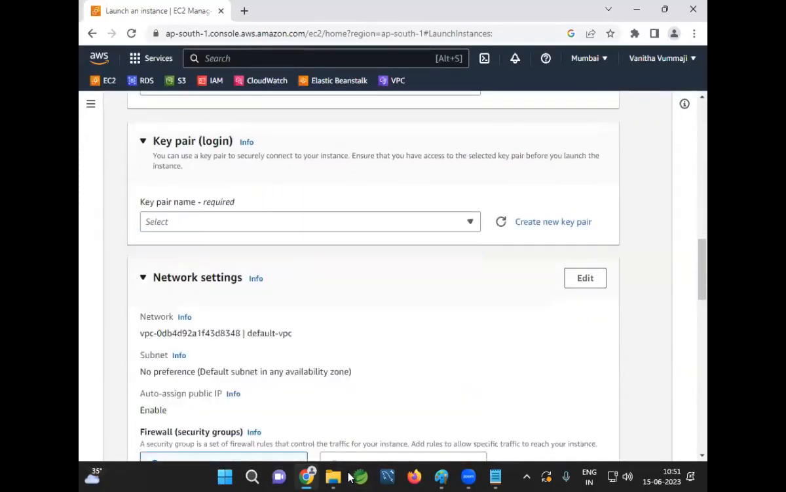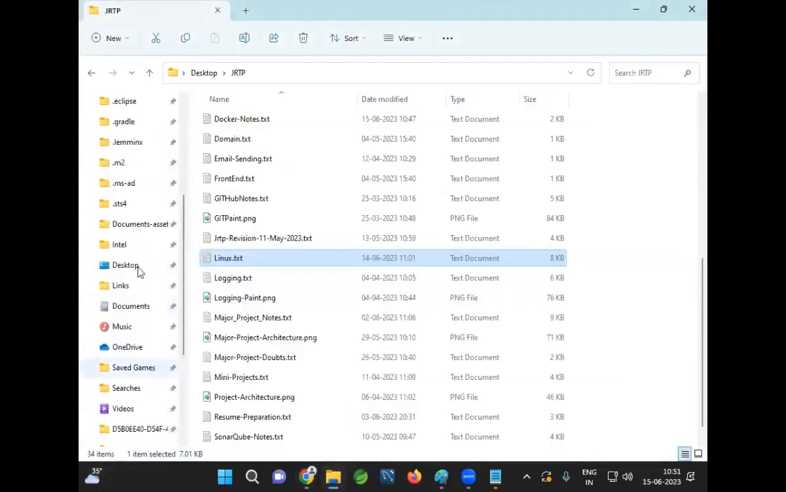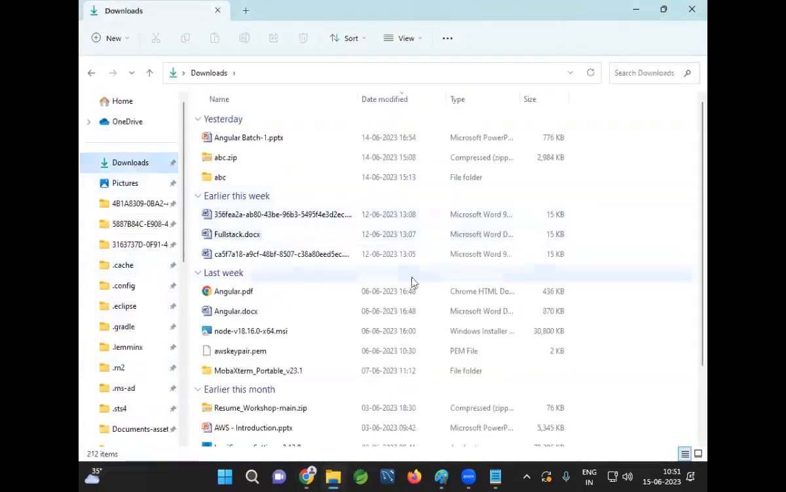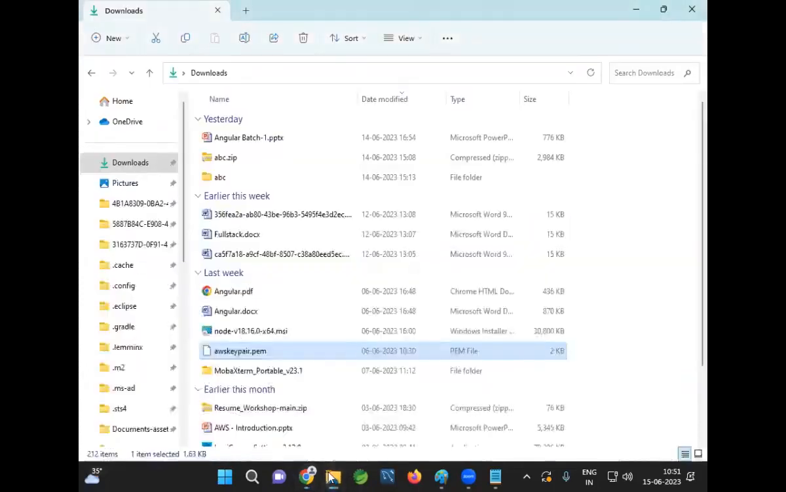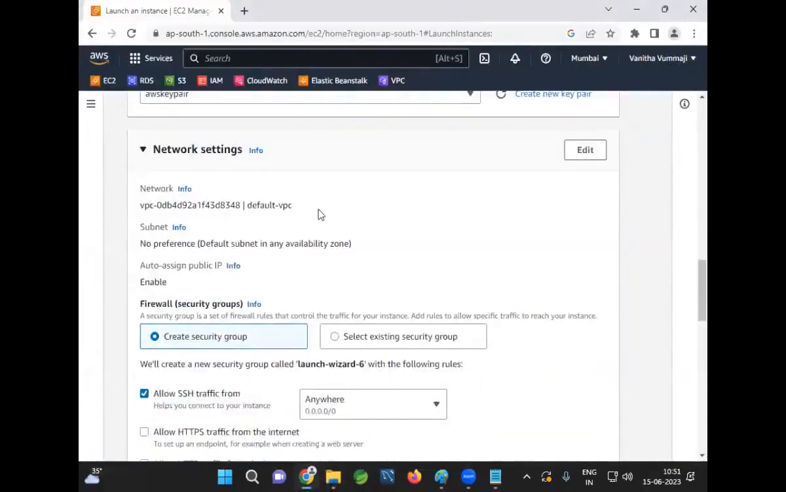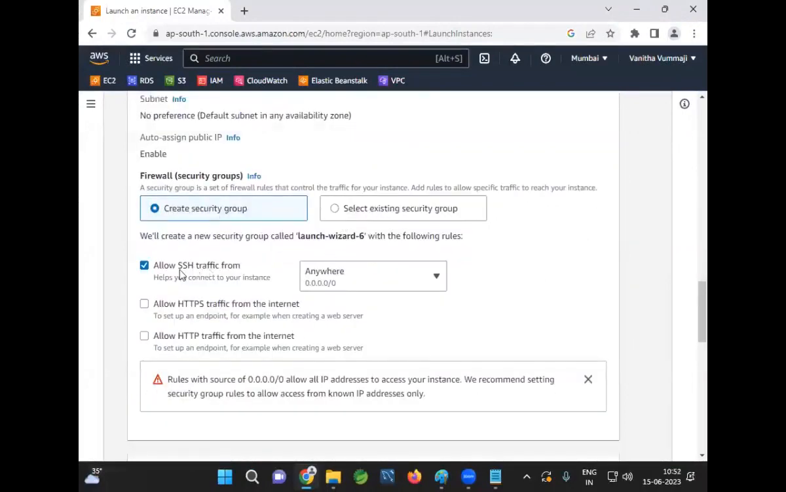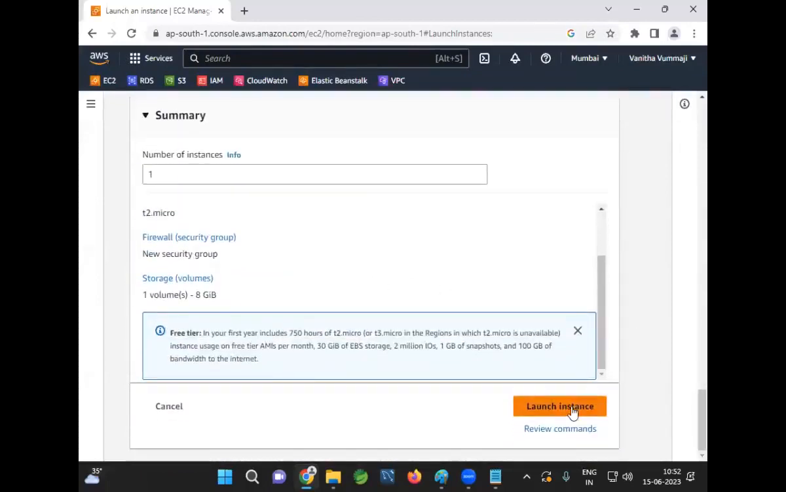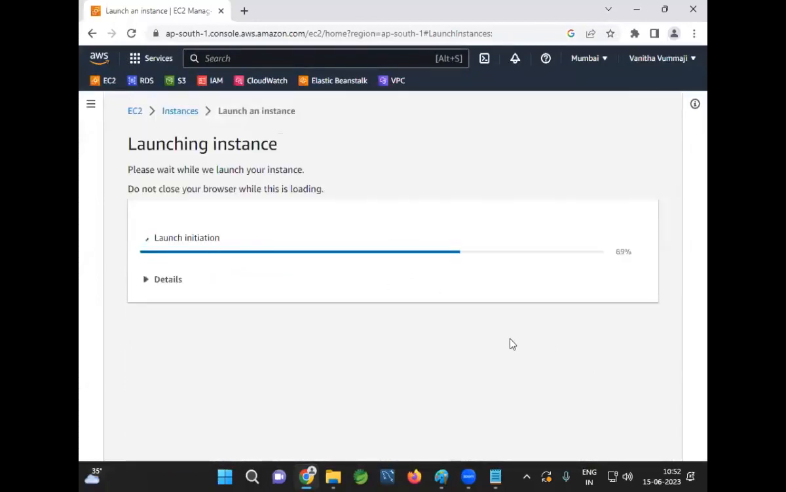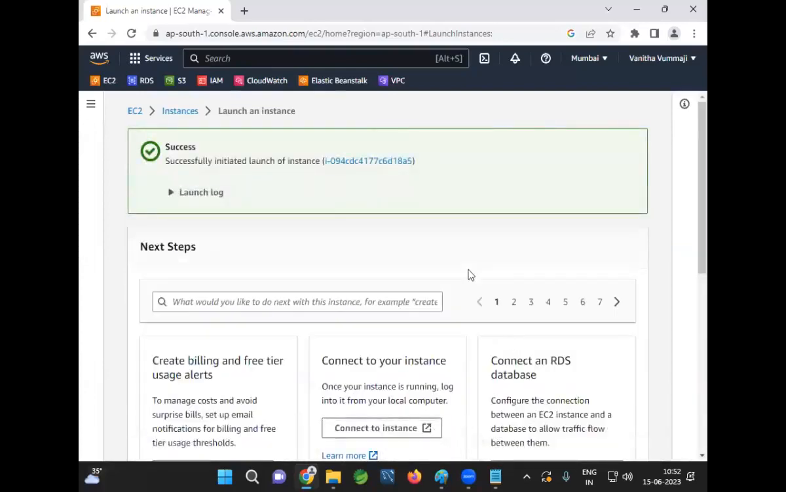I don't know which key I have. AWS key pair.pem is available. Okay. So let me select that AWS key pair. Default VPC we are using. Security group, allow SSH traffic, 22 port number. Now click on launch instance. So I used Ubuntu distribution now. If you go for Amazon Linux, username will be ec2-user. When you go for Ubuntu, username will be ubuntu. Okay, that is the difference.